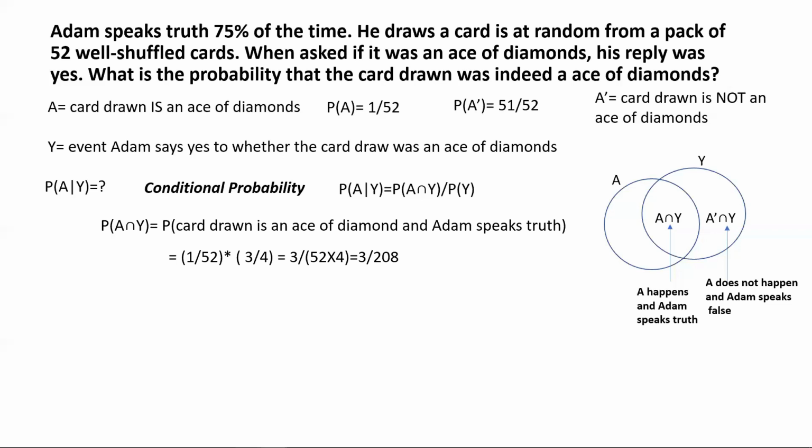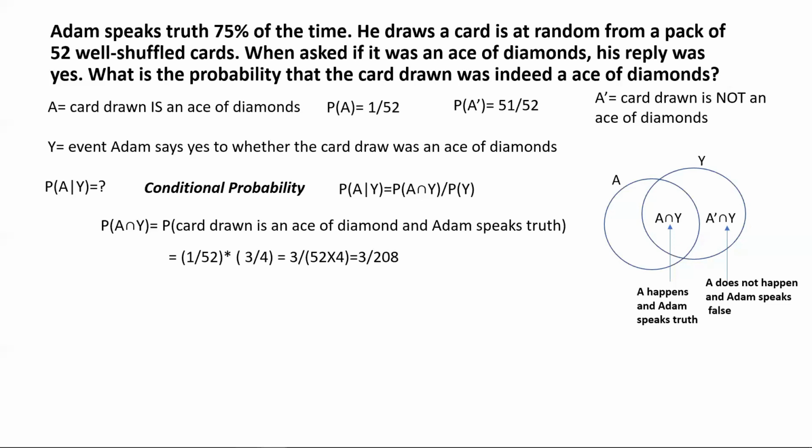So that's the probability that the ace of diamonds is picked from the pack of 52 cards. And we know that the probability of Adam speaking the truth is 3 by 4, because he speaks the truth only 75% of the time, right? So that's 3 by 4. And if we multiply these two, we get this number 3 by 208, which represents P A intersection Y, the probability of the event A happening and Adam speaking the truth, meaning that Adam saying yes, the card drawn was an ace of diamonds.